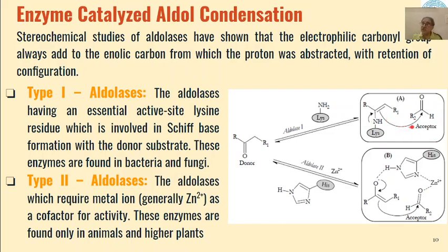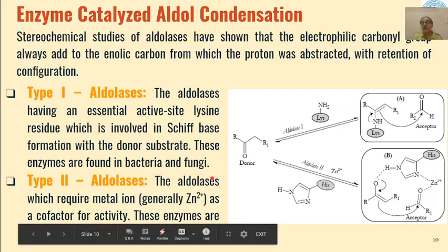And these two can interact only in one orientation. That is why they will give a stereospecific product. So this can attack only from this end. And then after hydrolysis, this catalyst is generated back, and we will get an asymmetric aldol product in the reaction. And these type 1 aldolases are found in bacteria and fungi.